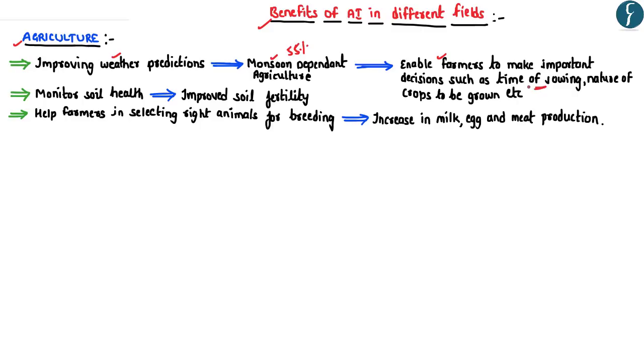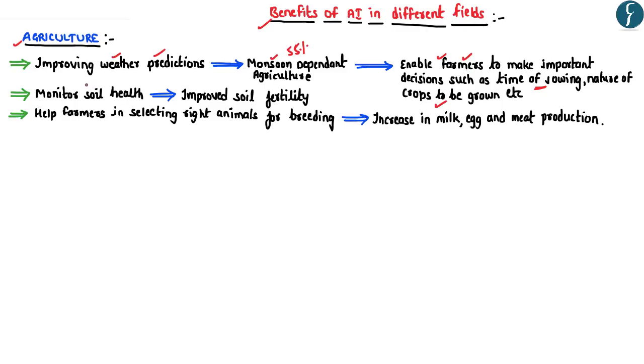Similarly, the weather predictions can also be used by the farmer in order to take a decision on the nature of crops to be grown. For example, if the weather predicts that the monsoon rainfall would be poor for a particular year, in such cases, the farmer may decide to grow crops that can withstand less amount of rainfall. Thus, having an accurate weather prediction by using artificial intelligence would enable the farmers to take important decisions, leading to improvement in the farmer's income and also cut down the losses which may take place due to poor rainfall.